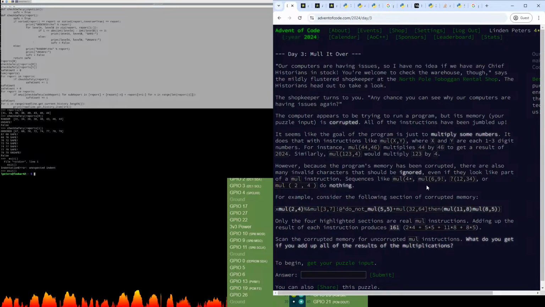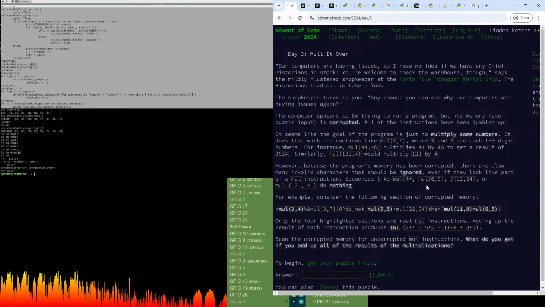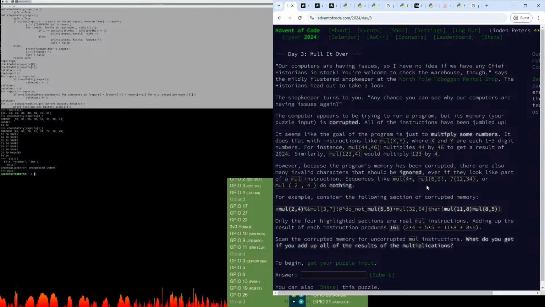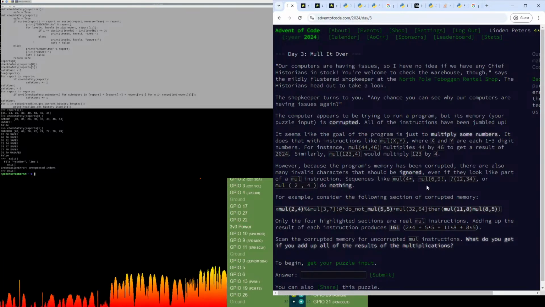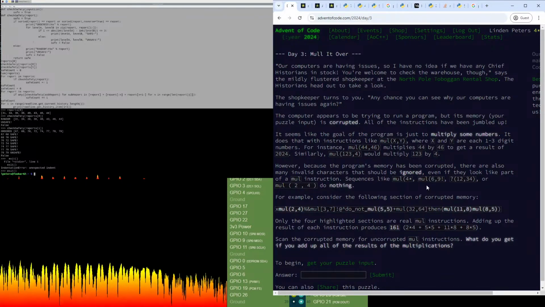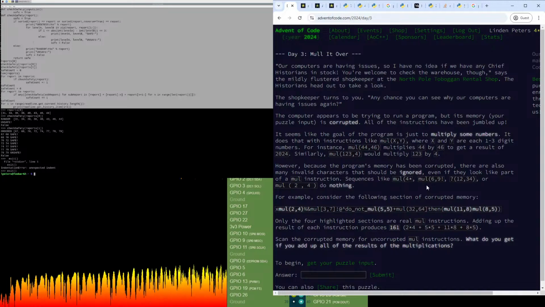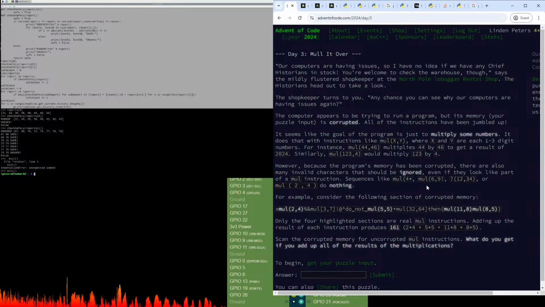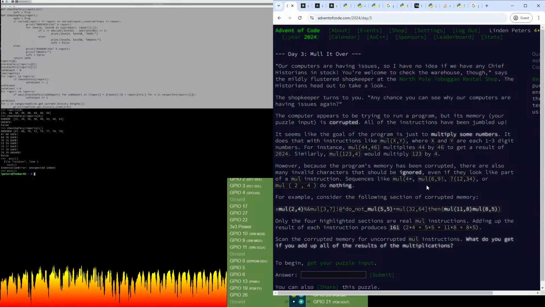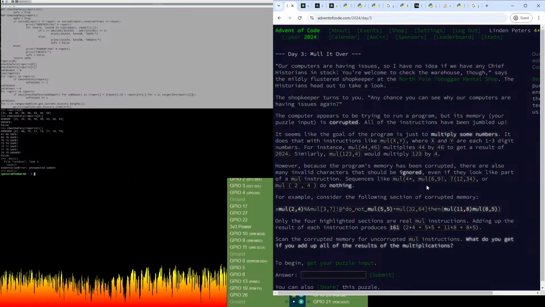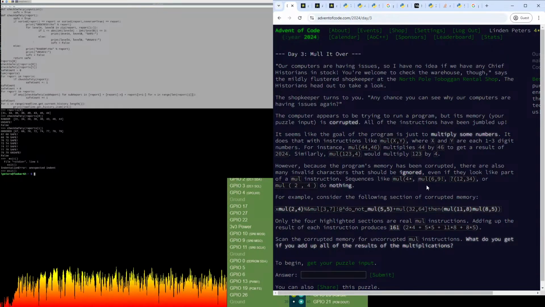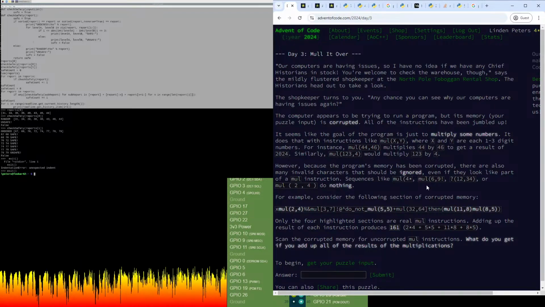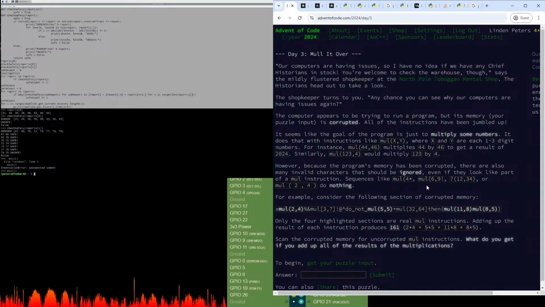Similarly, mul(123,4) would multiply 123 by 4. However, because the program's memory has been corrupted, there are also many invalid characters that should be ignored, even if they look like part of a mul instruction. Sequences like mul(4*, and mul(6,9!.